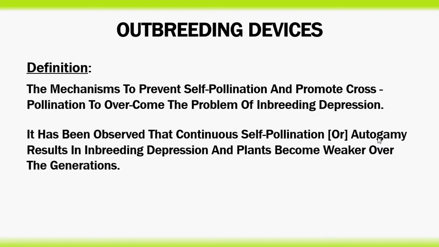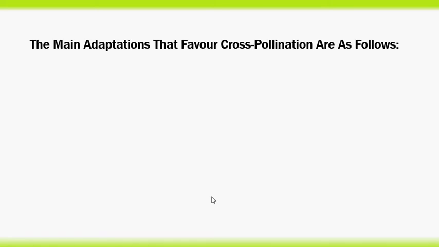So as a result, when it continues for several generations, the plant becomes weaker and it reduces its productivity. That condition we call inbreeding depression. To overcome that, we need to promote cross pollination. The main adaptations that favor cross pollination are as follows.